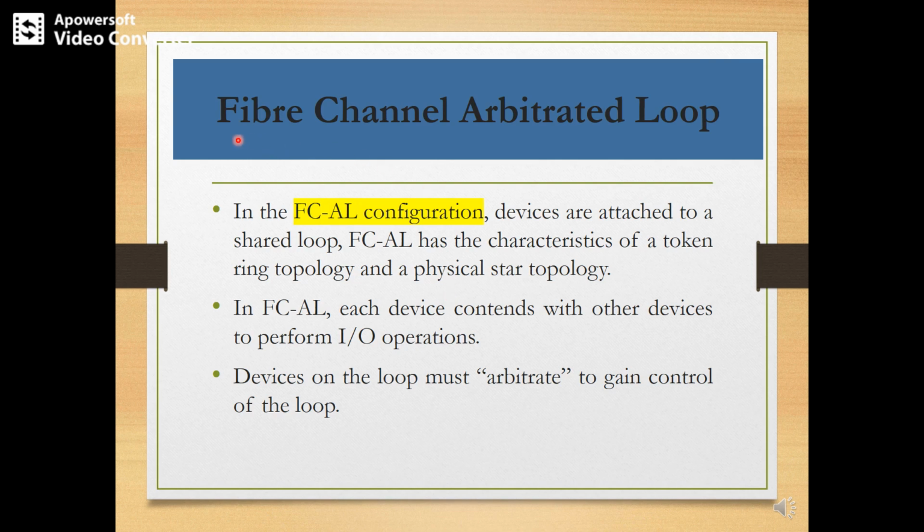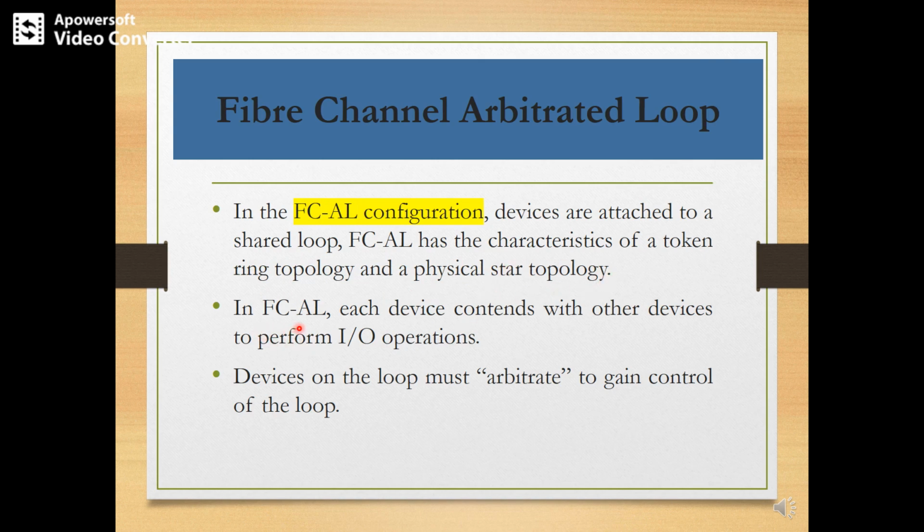Next we'll take FCAL, that means fiber channel arbitrated loop. In the case of FCAL configurations, the devices are attached to a shared loop. So here we'll consider one shared loop. All the devices are connected to the shared loop. The FCAL has the characteristics of a token ring topology and a physical star topology.